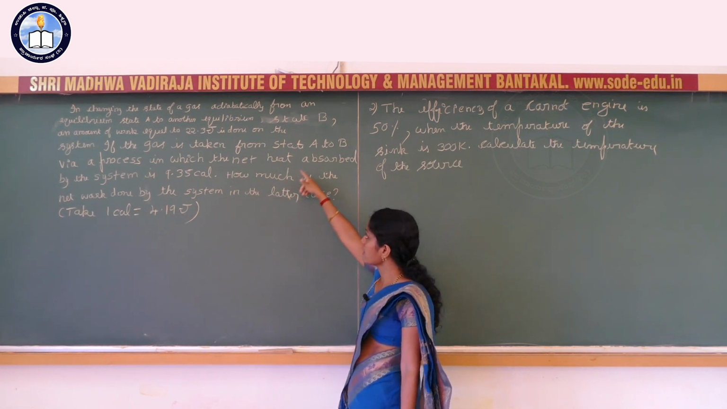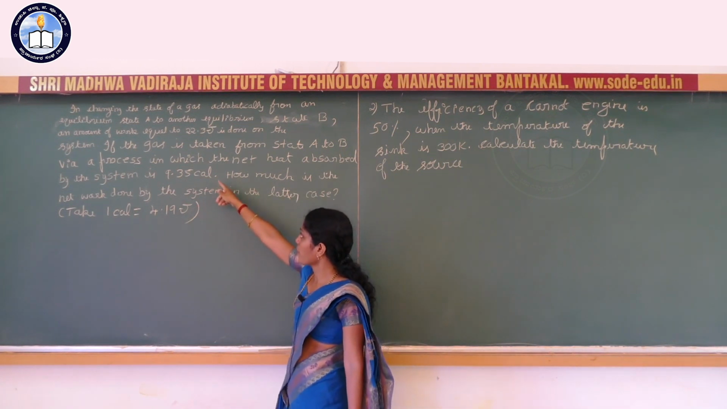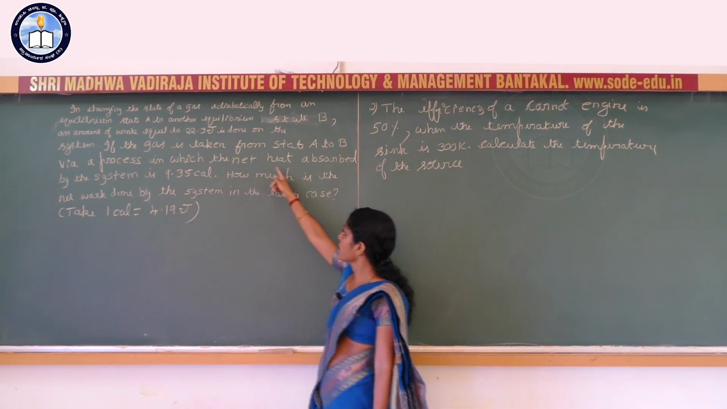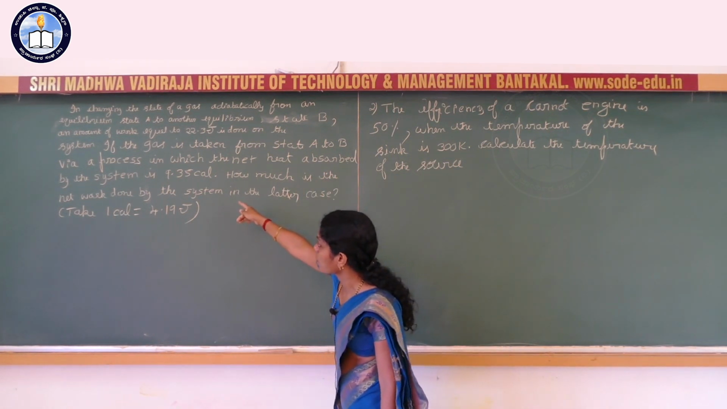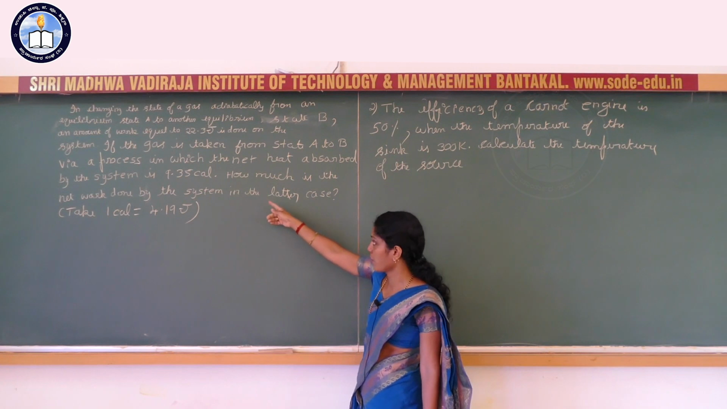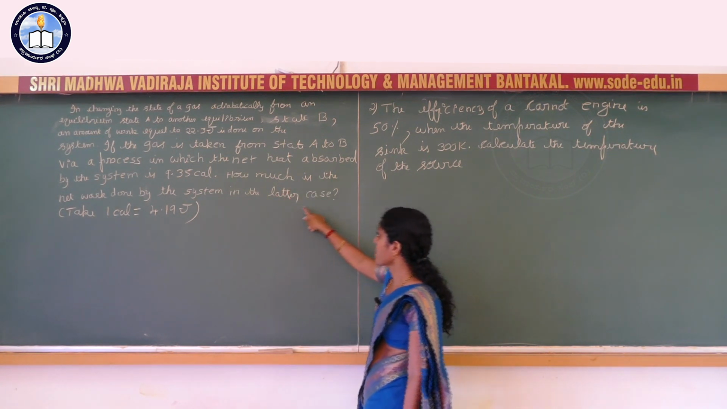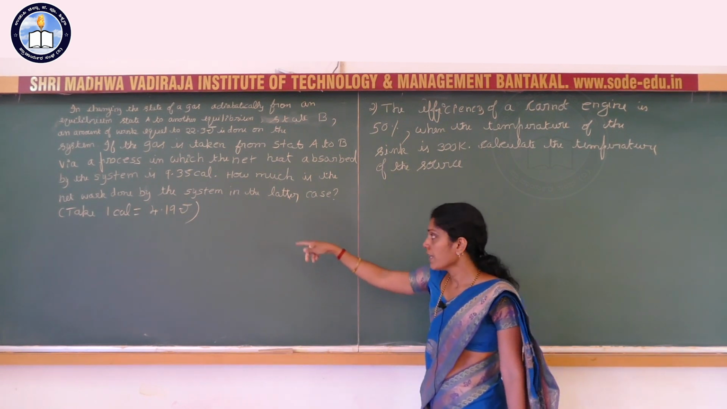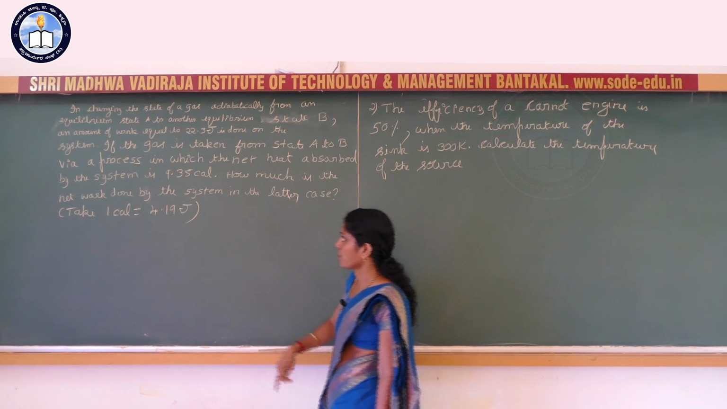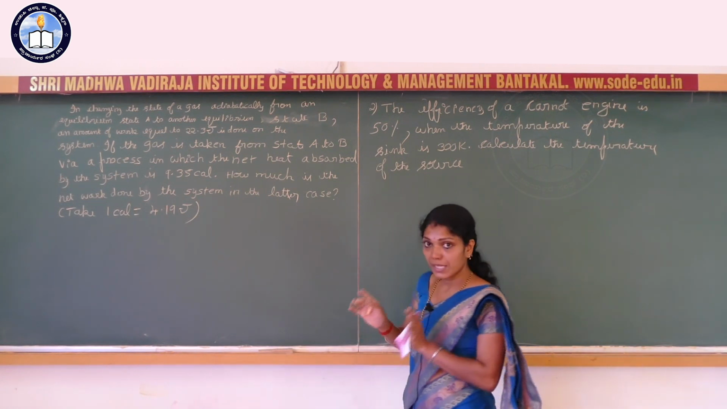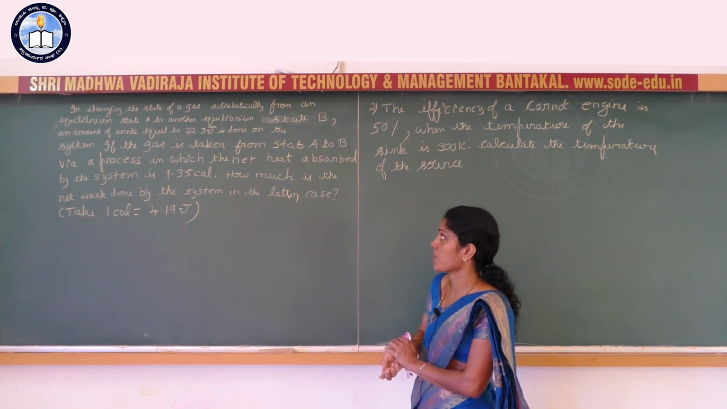If the gas is taken from state A to B via a process in which the net heat absorbed by the system is equal to 9.35 calorie, how much is the net work done by the system in the latter case? Take 1 calorie is equal to 4.19 joule. Here see the statement. So, here what have they given? An adiabatic process.